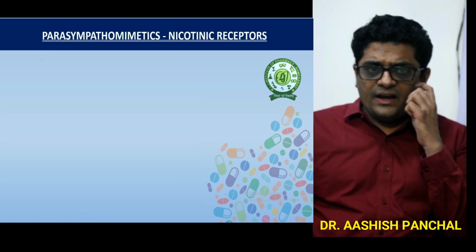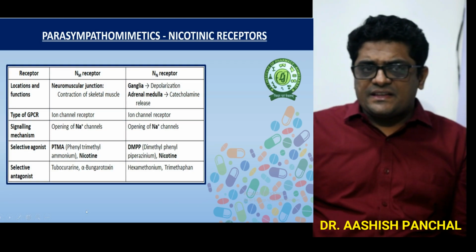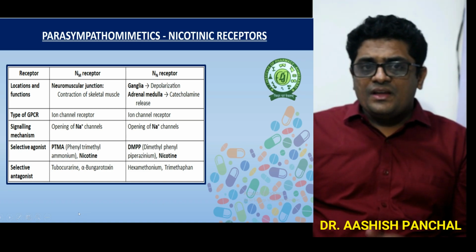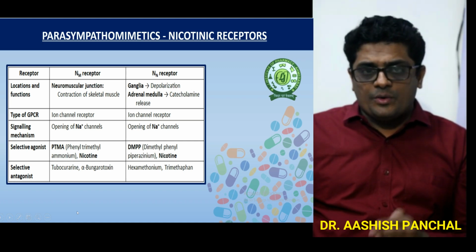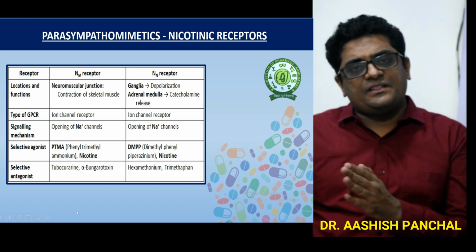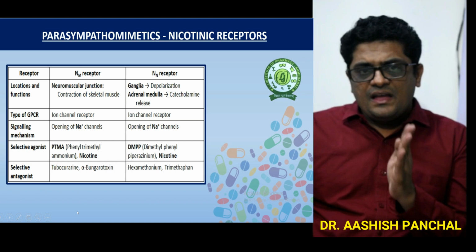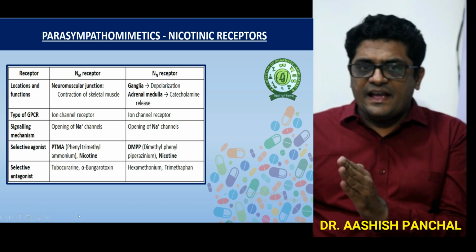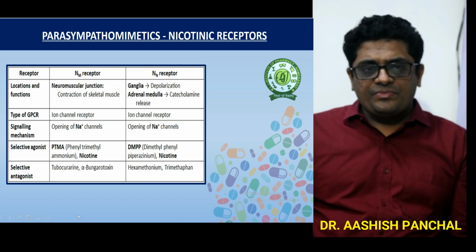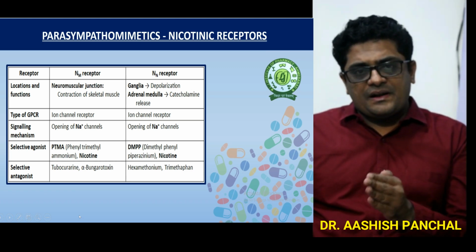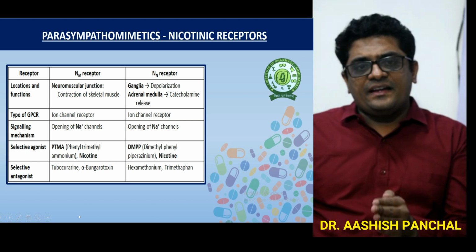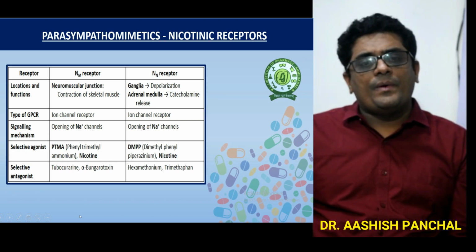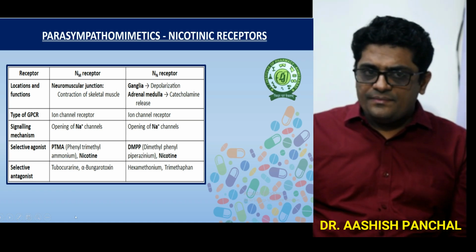Now the nicotinic receptors, that is the NM and NN receptors. They are present in the neuromuscular region. The NM receptor is present in the muscles, at the neuromuscular junction, and the NN receptor is present in the neuron, meaning in the ganglia and the adrenal medulla. Both are ion channel type receptors. In signaling, both help in the opening of the sodium channel.